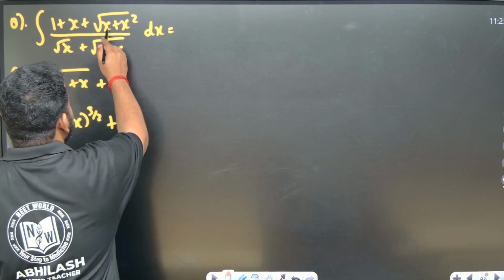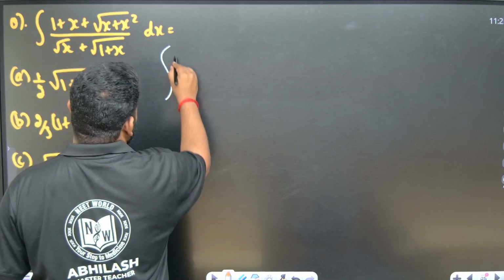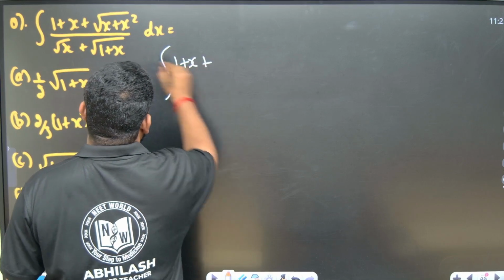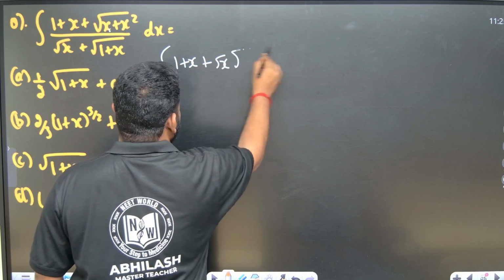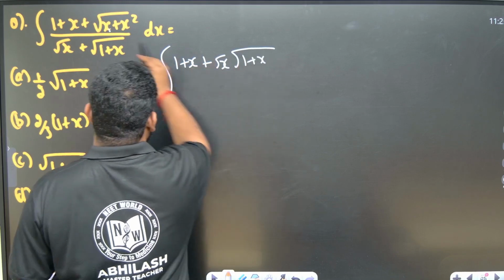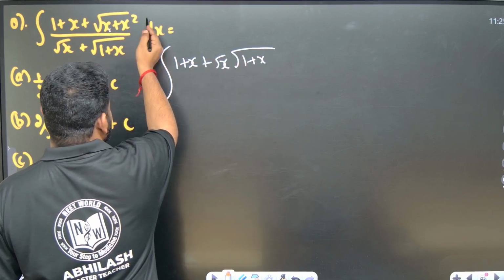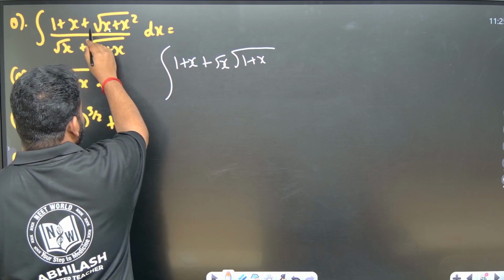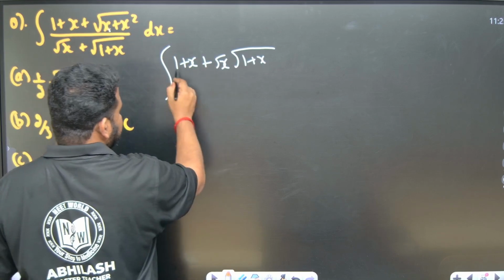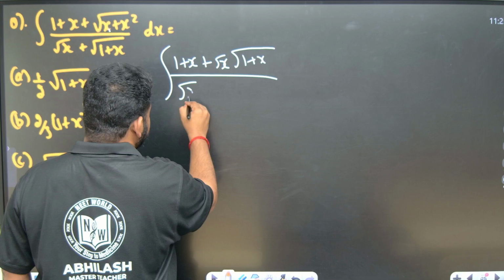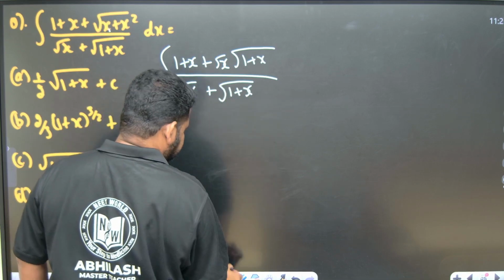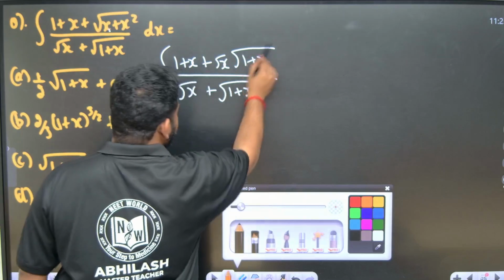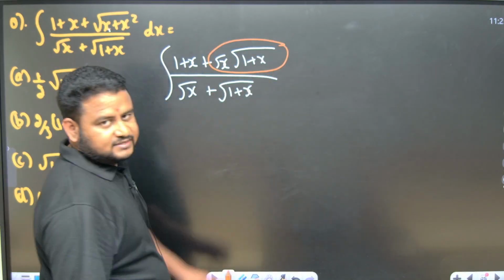So here, if I take x common, what will I get? Integral of 1 plus x, plus, if I take x common, this will become square root of x into square root of 1 plus x. Because if I take x common, this will become 1 plus x, and x square will become x. So if I am taking x common, the square root is there, this will become square root of x, divided by square root of x plus square root of 1 plus x. So this is my star step.